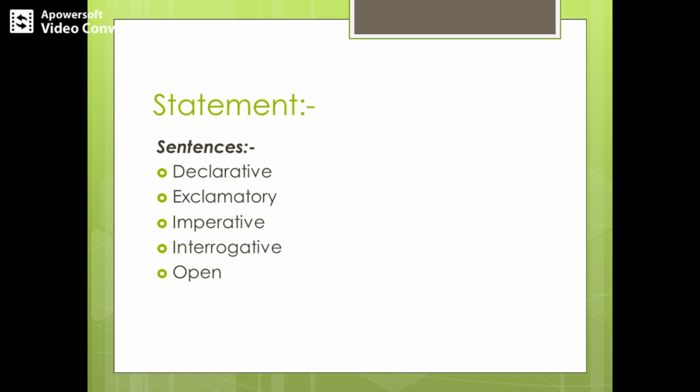Whereas an open sentence is a sentence wherein we cannot decide the truth value. So the truth value may vary from person to person. So this is all about different kinds of sentences, and from this we can decide what a statement is, and from the statement we can say what is meant by a proposition.